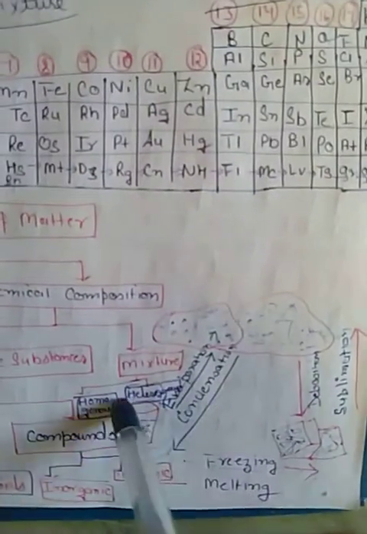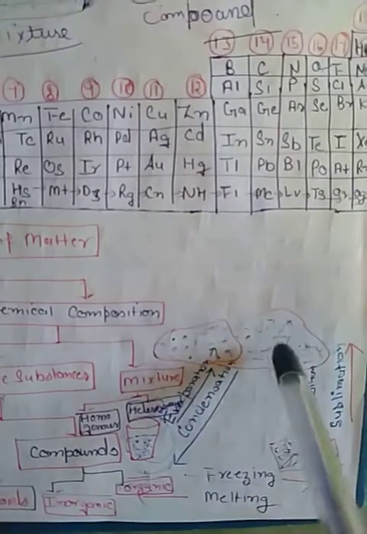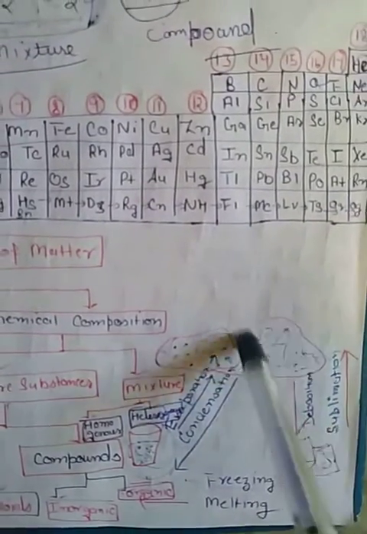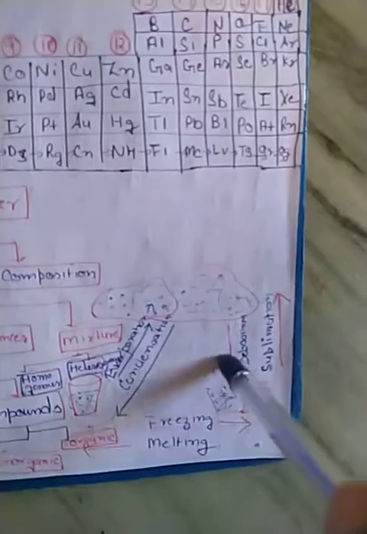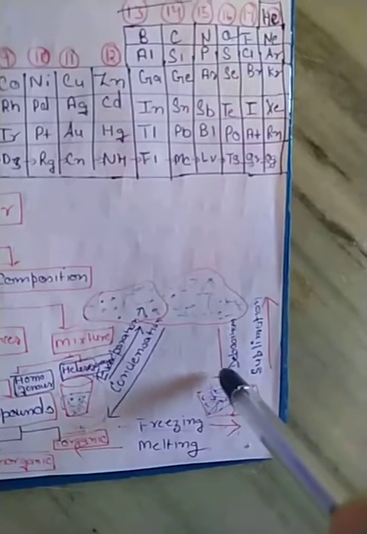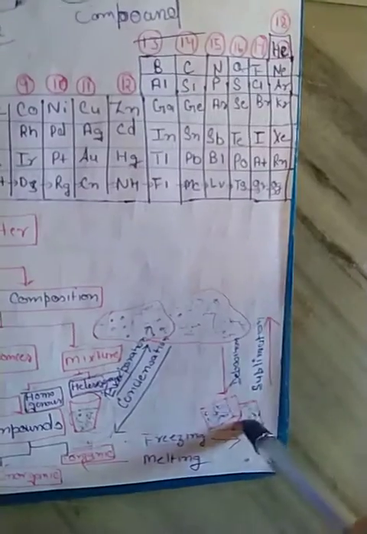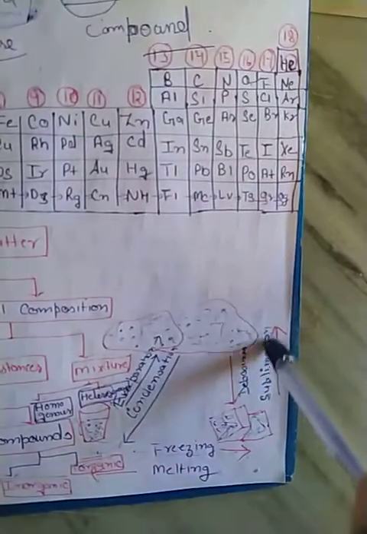Water on evaporation changes into vapor, and these vapors on condensation change into liquid, and these vapors on deposition, not decomposition, change into solid, and solid on sublimation changes into gas.